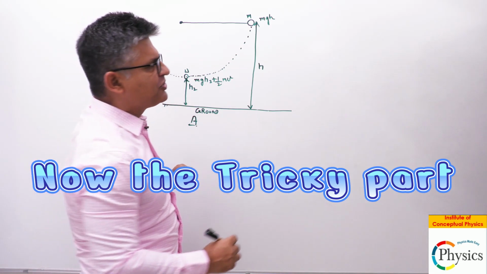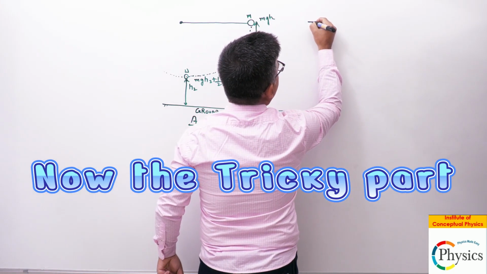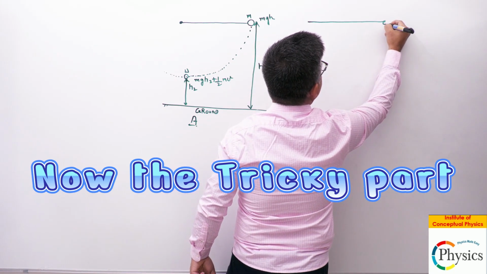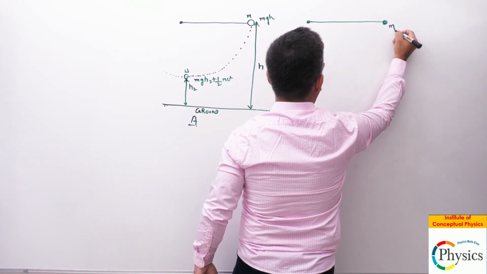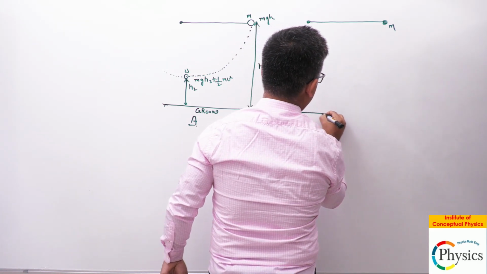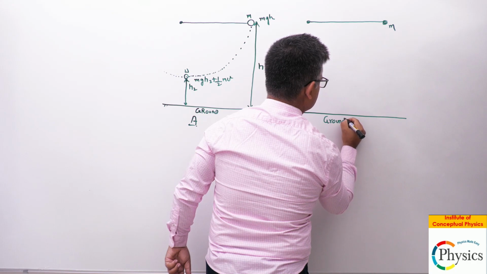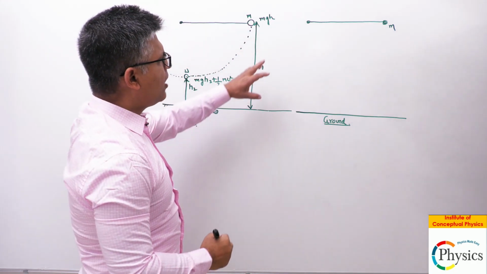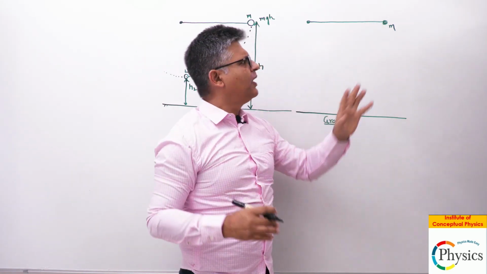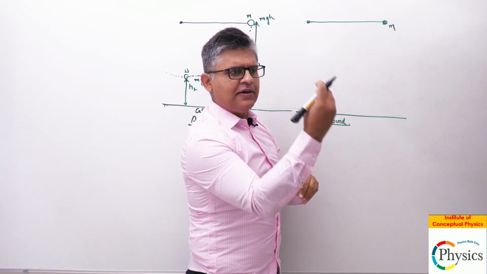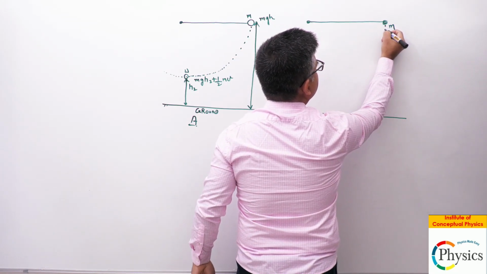Now let me do one thing. Let me just draw a similar diagram here, okay? So let's draw the similar diagram here, and let's say the body is held like this, and this is the fixed point. This is the mass m. This is the ground. Okay, this is the ground. And now what you do, instead of leaving it freely, don't allow it to come freely. Hold it from here, okay? And allow it to come with the help of your hand at a constant speed, okay?